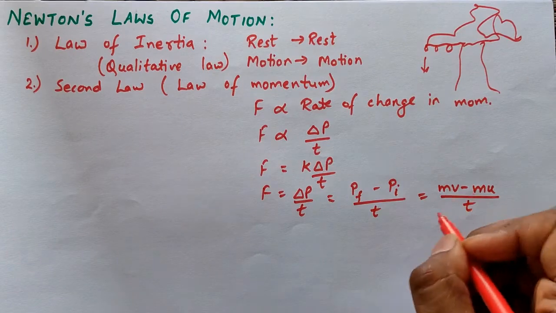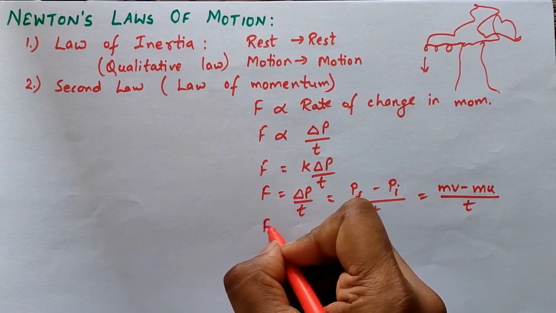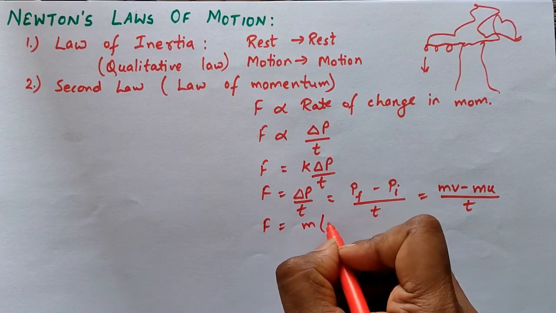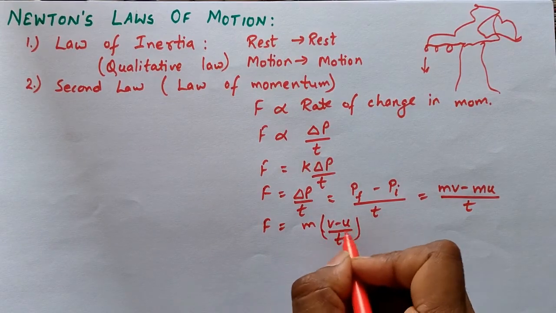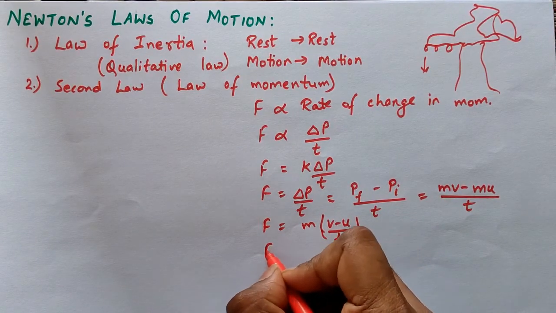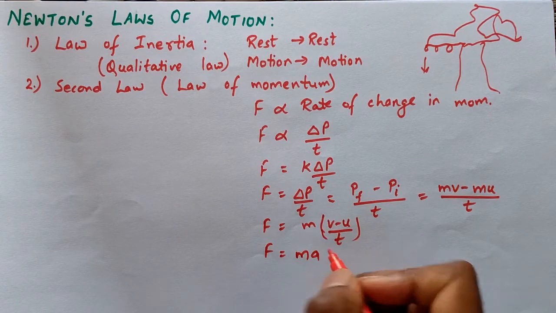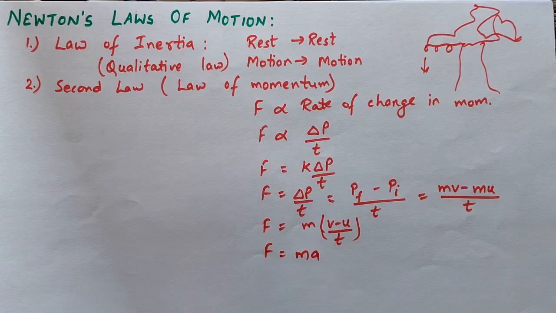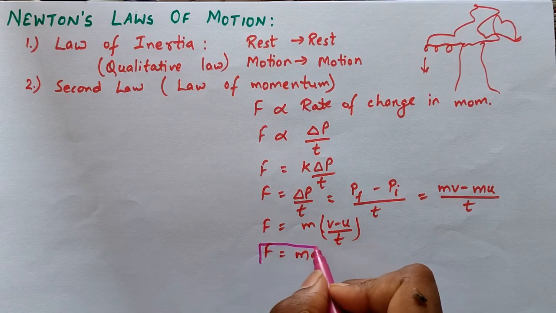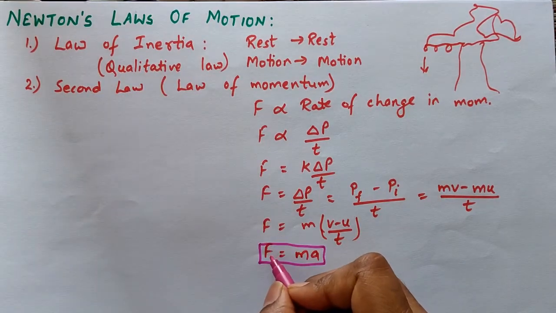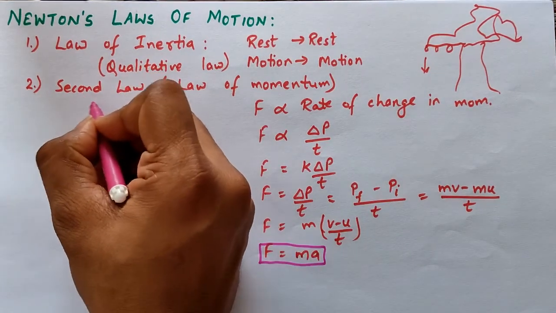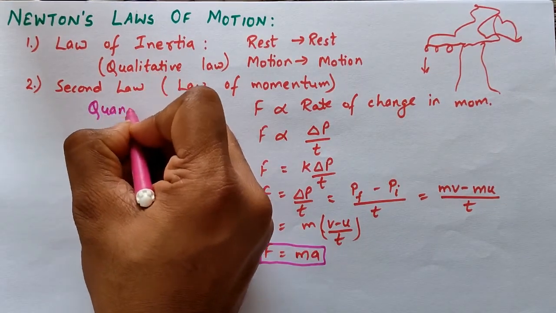I can take m as common, and I get F = m(v - u)/t. The quantity (v - u)/t is known as acceleration, so F = ma. So by using the second law, I can derive F = ma, and I can find the quantity of the force here. So this law is also known as the quantitative law.